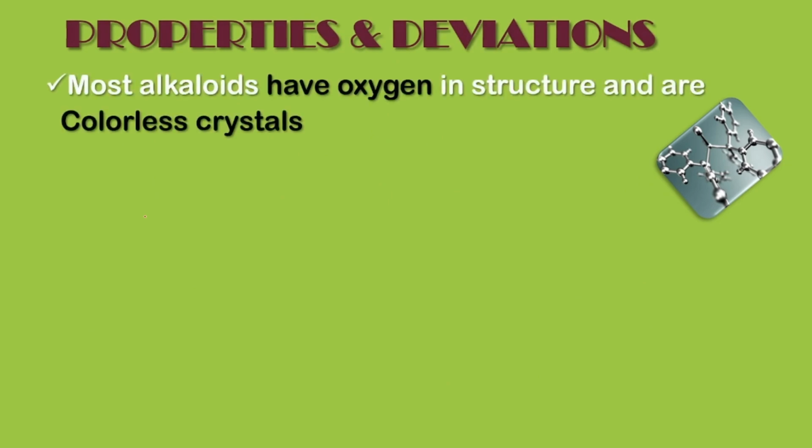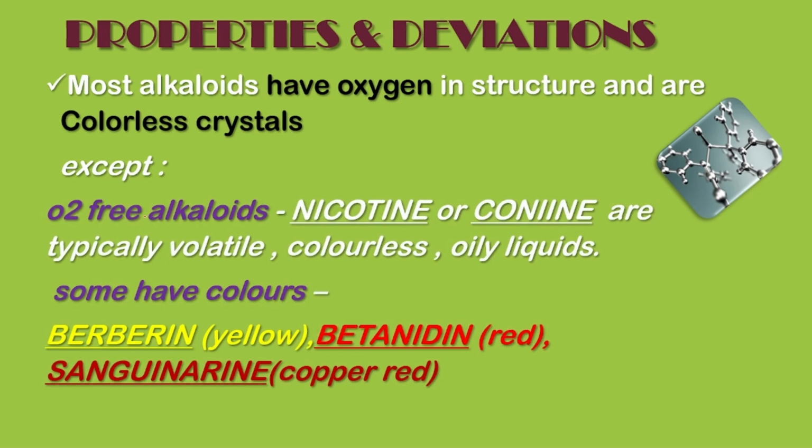First, most alkaloids contain oxygen in their structure and are colorless crystals. There are some exceptions, like oxygen-free alkaloids, which are nicotine or coniine. These are typically volatile, colorless, oily liquids. We did study that alkaloids are crystals, but it means only some alkaloids. Like we said, most of the alkaloids are crystalline, but there are some alkaloids which are oily liquids. Example, nicotine and coniine. These both are typically volatile and colorless.